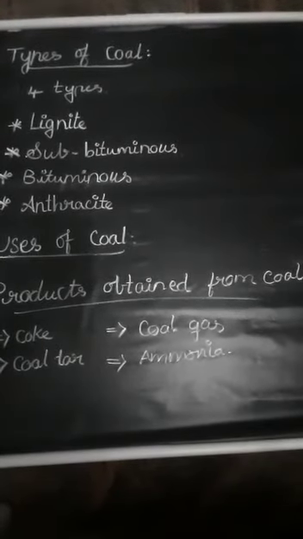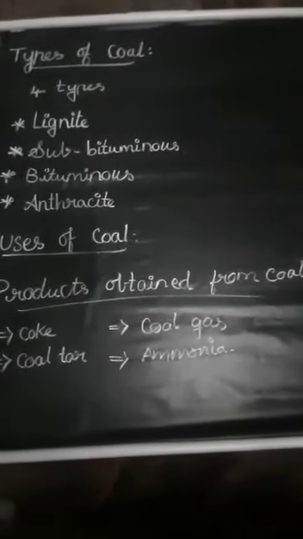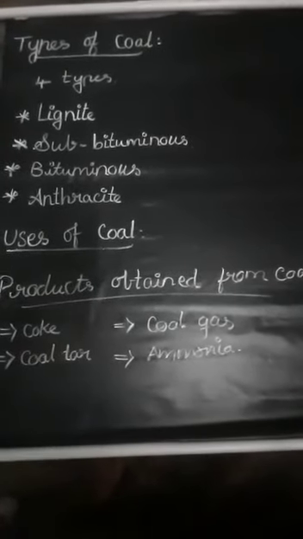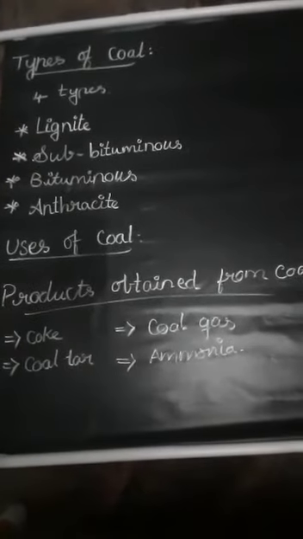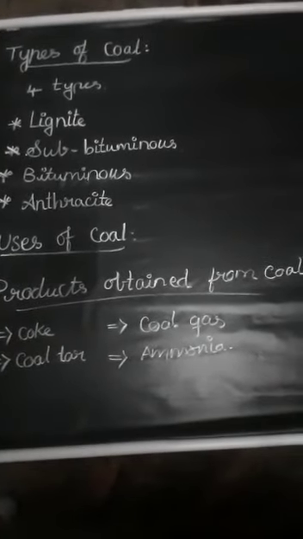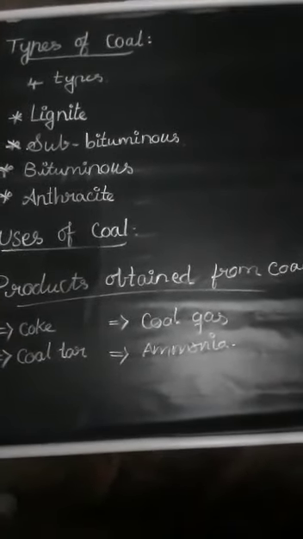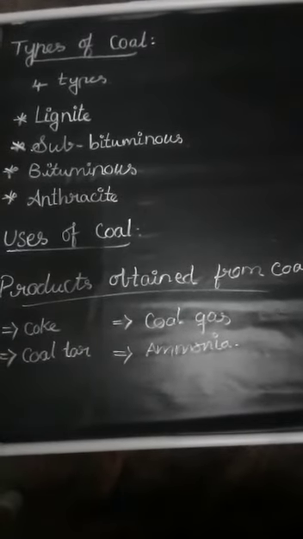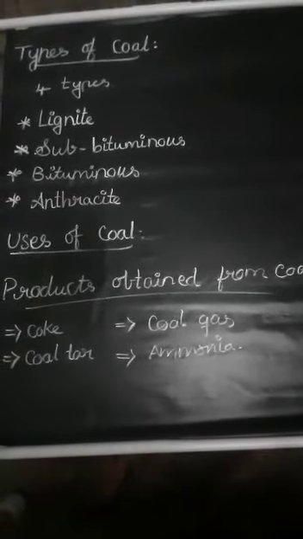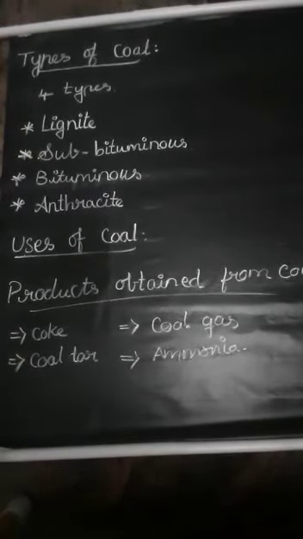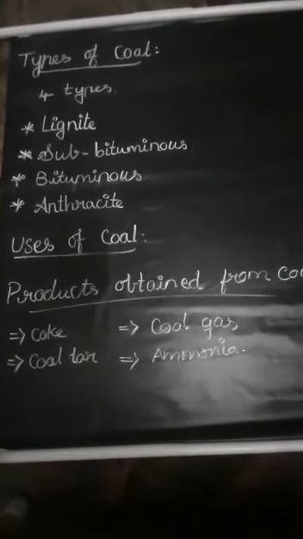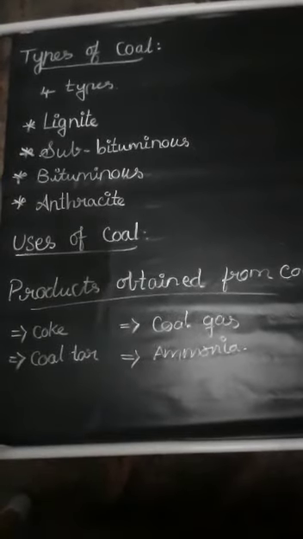So first we can see the coke. Coke contains 98% carbon. It is porous, black and the purest form of coal. It is a good fuel and burns without smoke. It is largely used as a reducing agent in the extraction of metals from ores. It is also used for making fuel gases like producer gas and water gas.